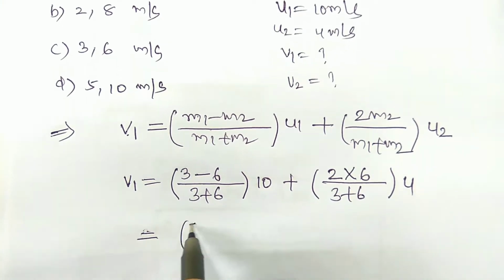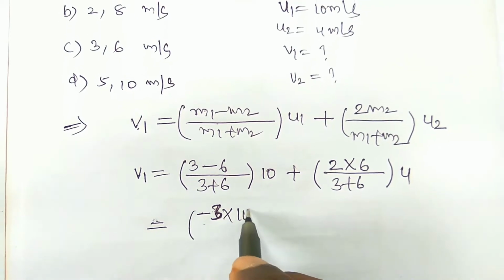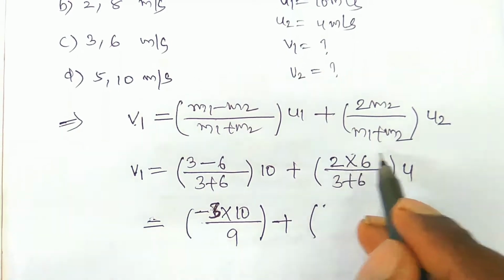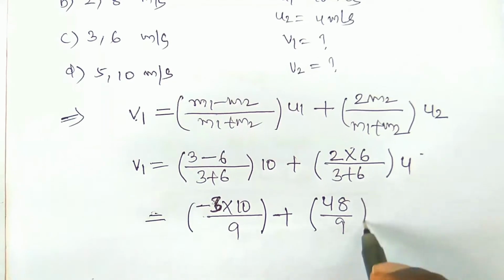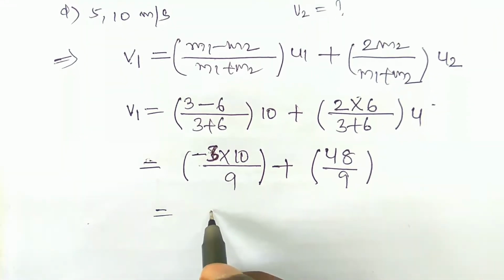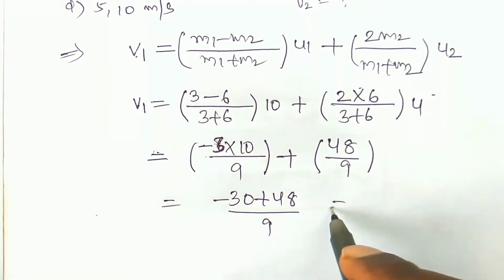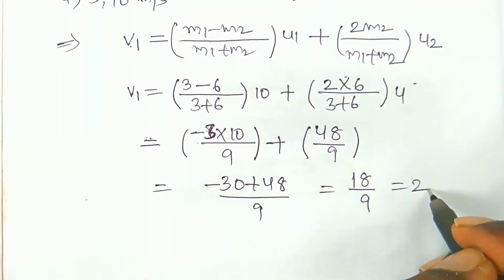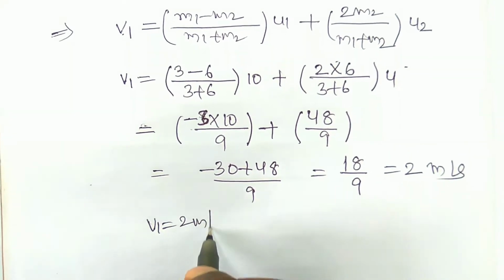This becomes minus 3 into 10 by 9 plus 12 into 4, which is 48 by 9. So minus 30 plus 48 by 9 is equal to 18 by 9, right? It is equal to 2. So v1 is equal to 2 meter per second.